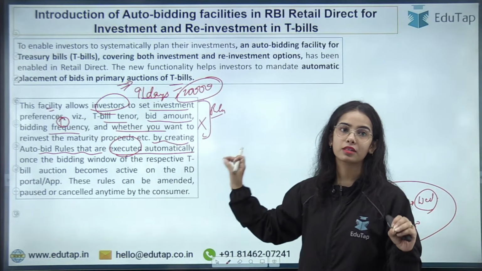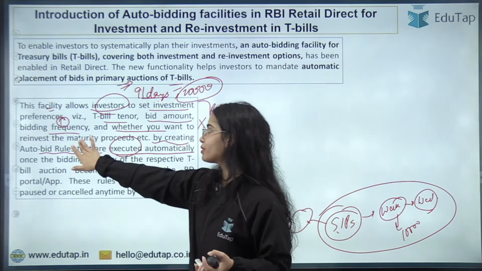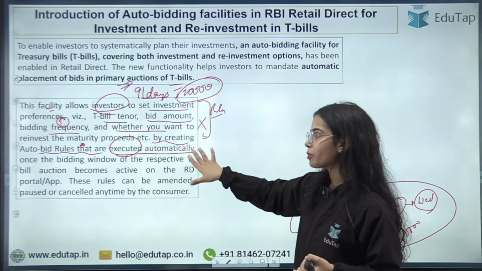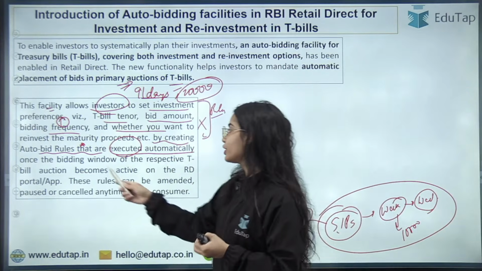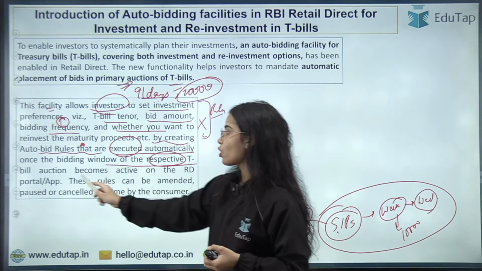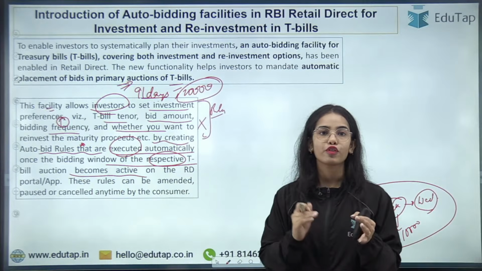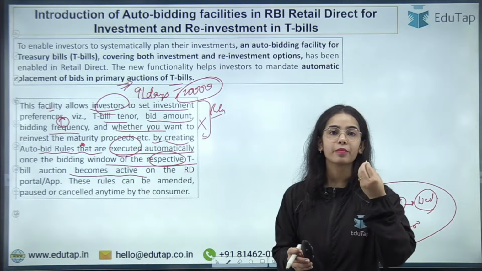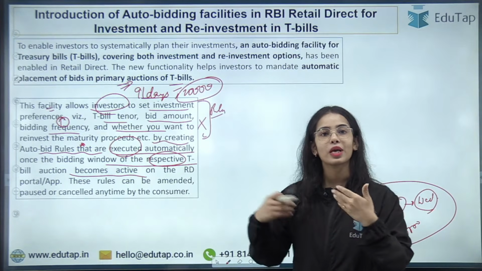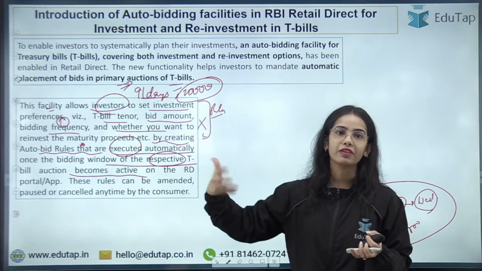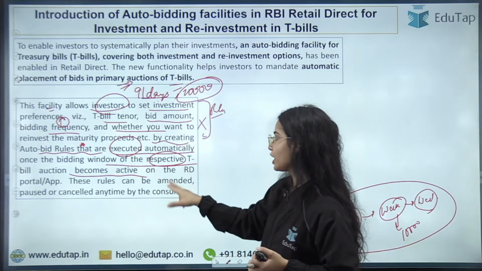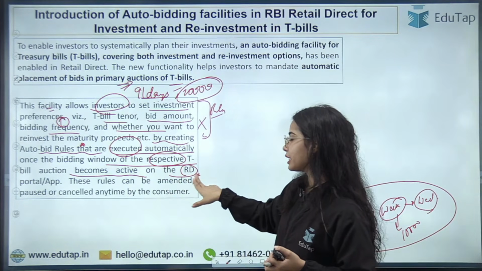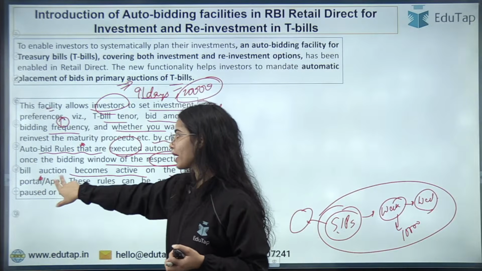Once you have decided the rules, the auto bid rules have been decided, so they are executed automatically once the bidding window of the respective T-bill auction becomes active. Okay, so if you want 91 days T-bill, once the 91-day T-bill is released, as soon as that is released, the auto bidding will happen on your behalf, okay, on the RD, that is retail direct portal, or through the mobile application.